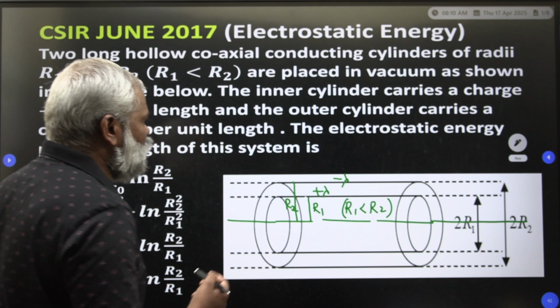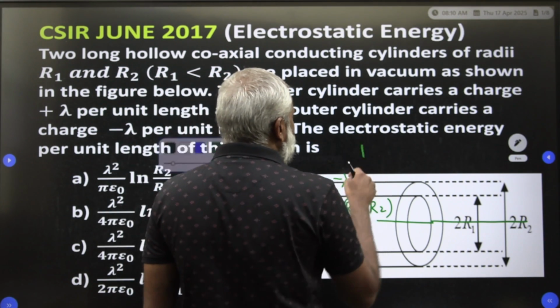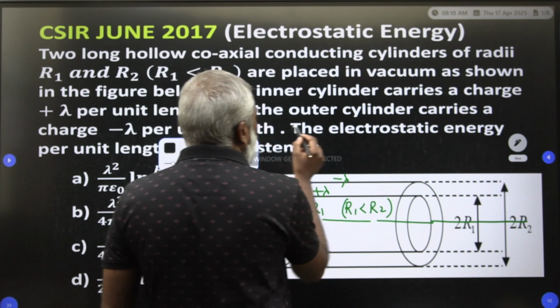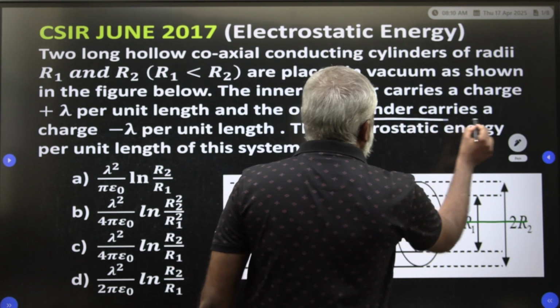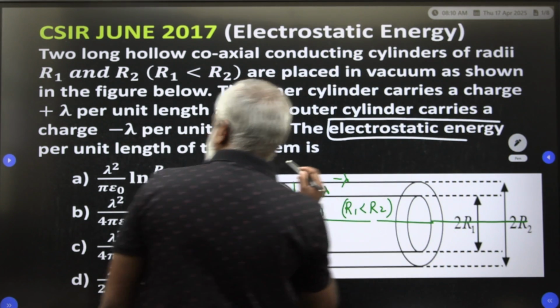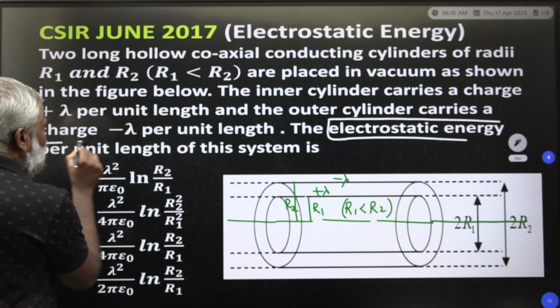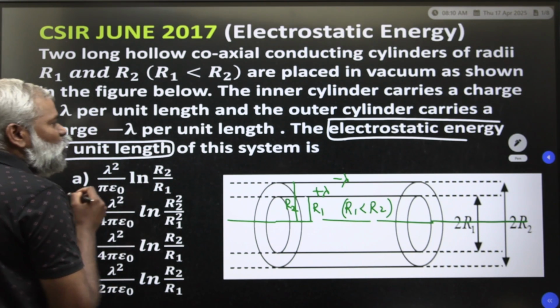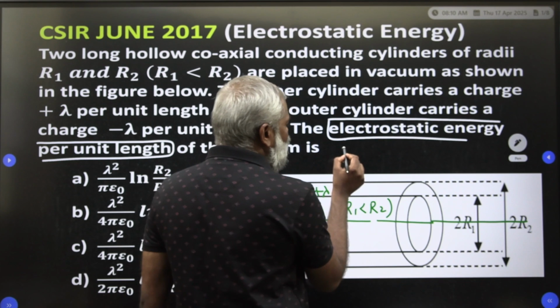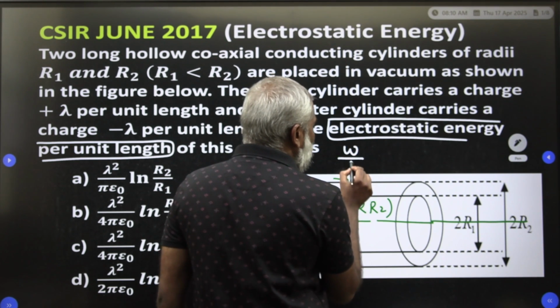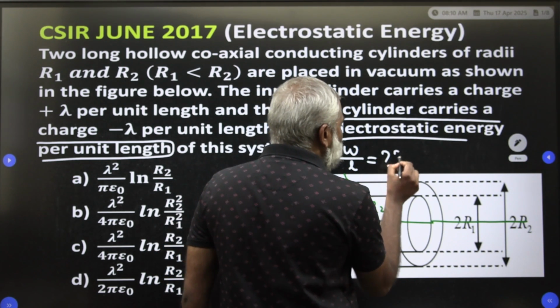What they are asking is the electrostatic energy per unit length, that is, W by L is equal to how much.